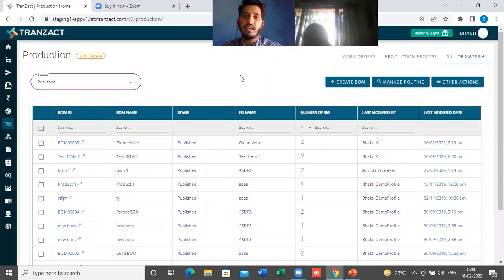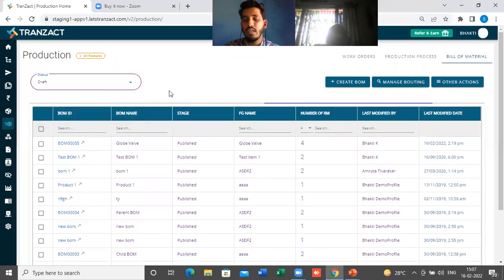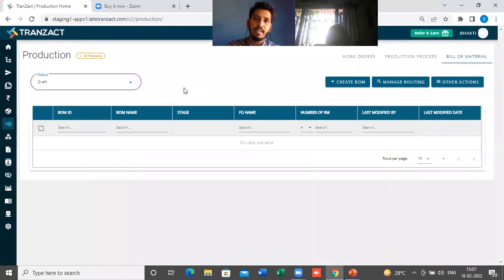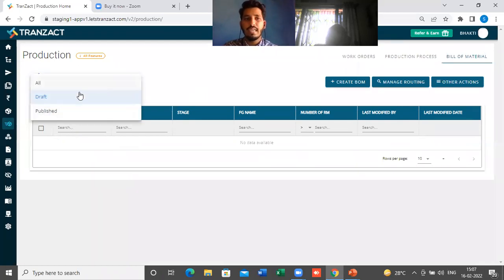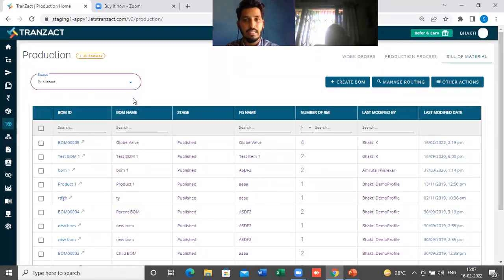Then they can edit and finalize it, and save their bill of material in the published state. You can also filter what your draft bills of material are, and the count of your published bills of material, from the status filter here. If you click on the status filter on the left hand side, you will see all, draft, and publish. If you want to see the bills of material under the draft stage, simply click on draft. For now in this profile I have not added any draft. In the published state, you will see the list of existing bills of material present in the system.